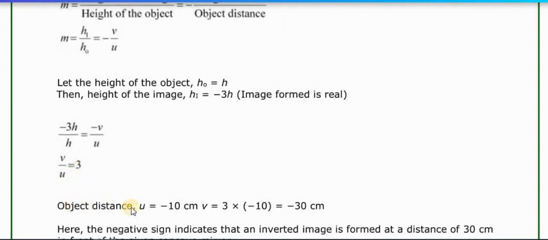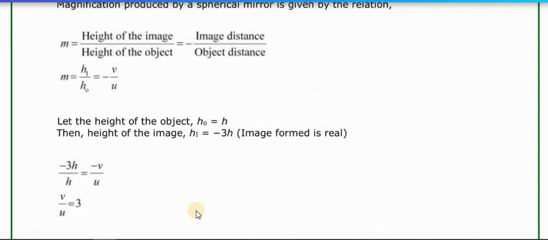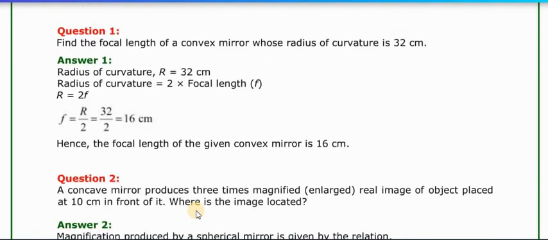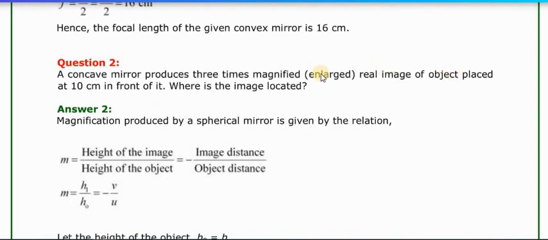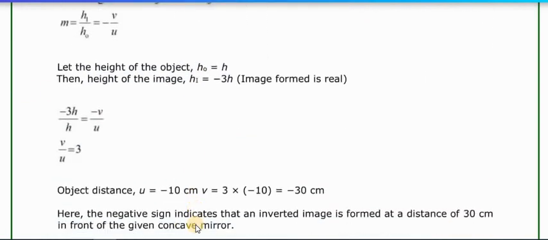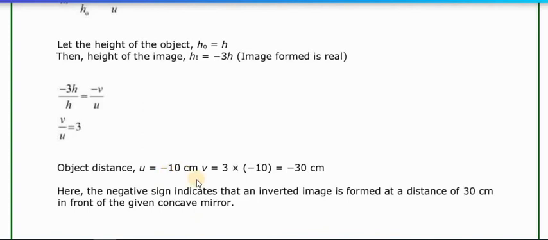Now the object distance, means we have to find out u. u is equal to minus 10 centimeters. It's already given that the object is placed at 10 centimeters in front of it. So u is given as minus 10. v is what we have to find out.